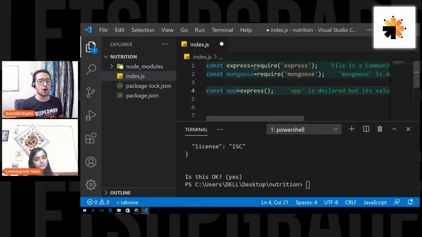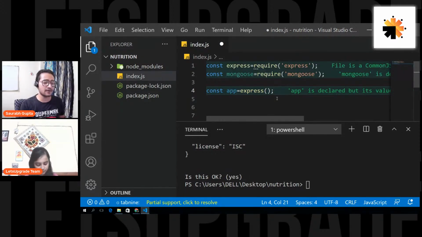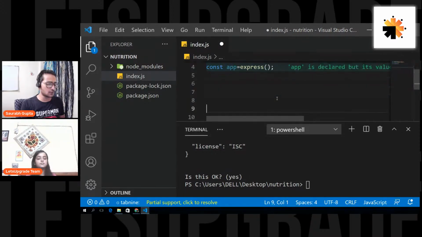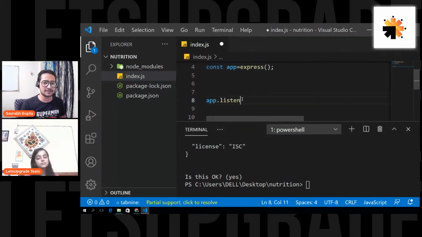That means it will give us all the functionalities of the express package. Now by using this express object, we can actually create a server. We can create the routes that we want. We can create API endpoints and everything. So let's do the first thing. Let's create a server and make it up and running. That's very simple. You just write app, see, I'm using that object, dot listen. Basically, by doing this, I created an express server, a Node.js server, and I'm just saying my server will listen on port number 8000, and that's it. Done.